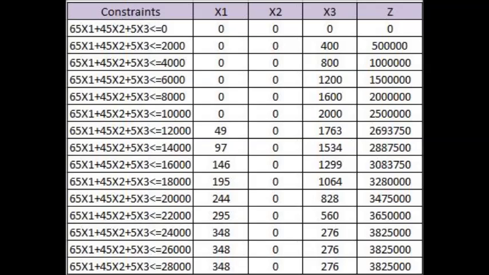To get maximum revenue, Jabrig should sell 348 bakso cincang, 276 bakso kecil, and 0 bakso urat with total revenue 3,825,000. If Jabrig does not produce bakso urat, it will also create waste for equipment. We do sensitivity analysis by changing the capacity of meat, whereas if we change the capacity of meat over 24,000, it will not change the maximum revenue.